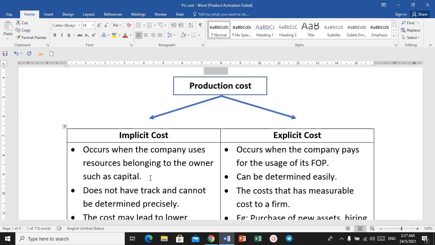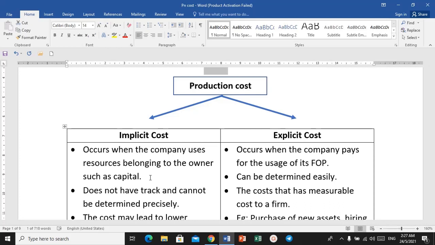So let's say the owner of the business contribute cash or contribute his personal vehicle, his personal land, okay, his or her personal premises to be used in his or her business, so we would say that it is actually a capital.